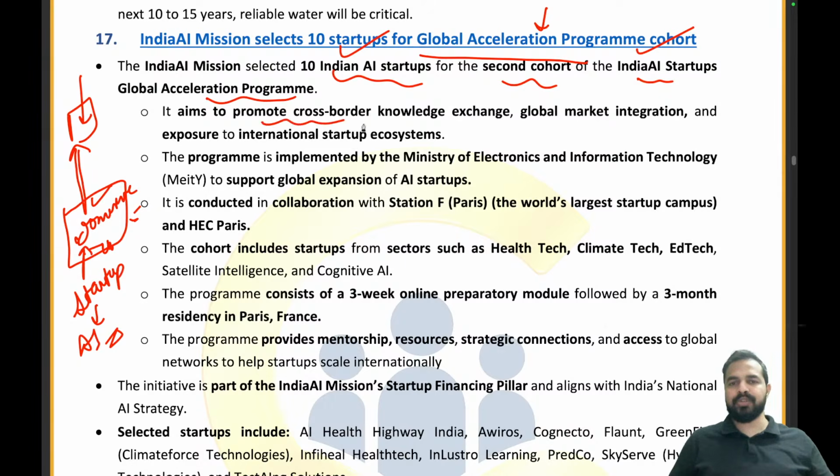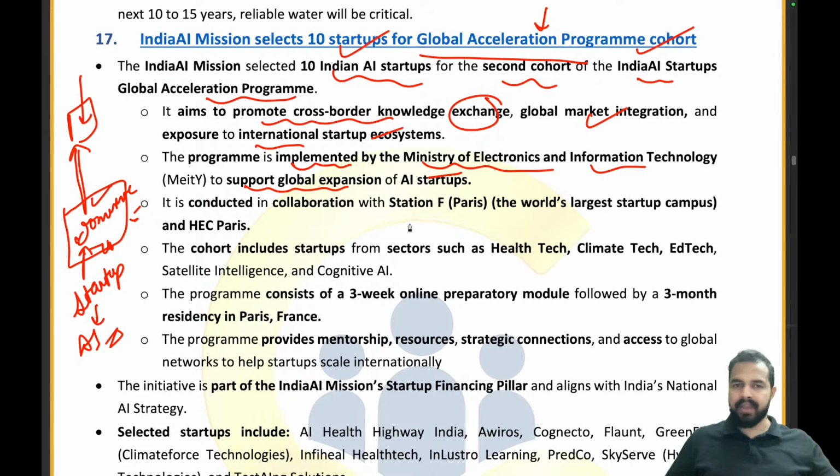It will be promoting cross border knowledge exchange, global market integration, exposure to international startup ecosystems, right? The program will be implemented by the Ministry of Electronics and Information Technology to support global expansion of the AI startups. तो AI startups की expansion हम कर पाएंगे global level पर. It is conducted in collaboration with Station F in Paris, which is the world's largest startup campus.